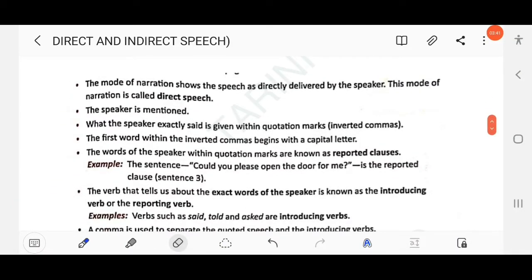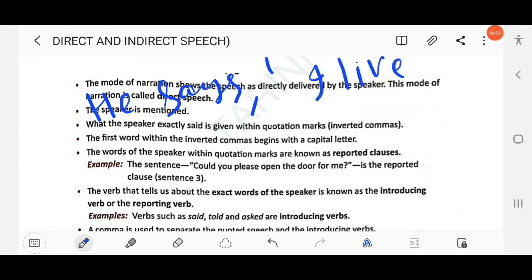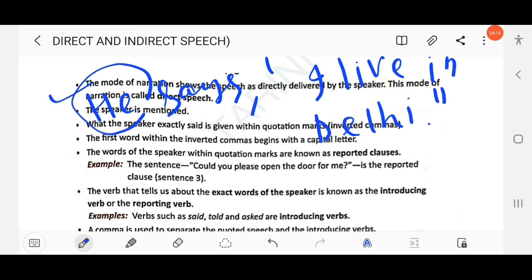That means in two ways we can express our feelings and words. The mode of narration shows the speech as directly delivered. Suppose we take an example: He says, "I live in Delhi." Who is the speaker here? He is the speaker. These are the actual words spoken by the speaker.